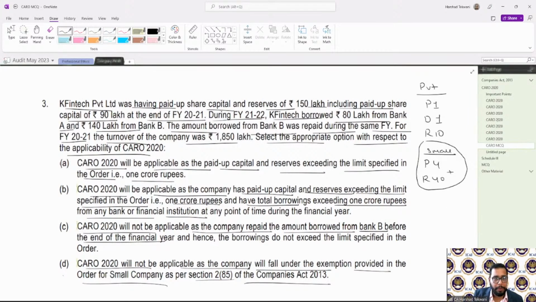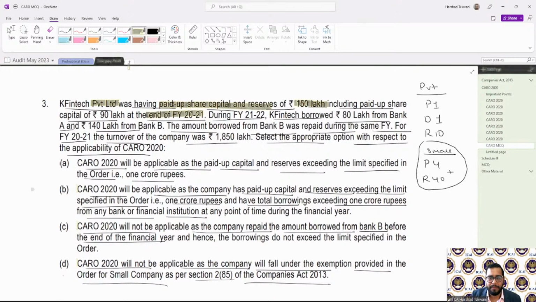First of all, it's a private limited. Is it a subsidiary of a public company? Nowhere it is mentioned. Fine. So it's a private limited. Number one, paid up share capital less than 4 crores. So we have a paid up share capital and reserve of 150 lakhs at the end of financial year 2021.